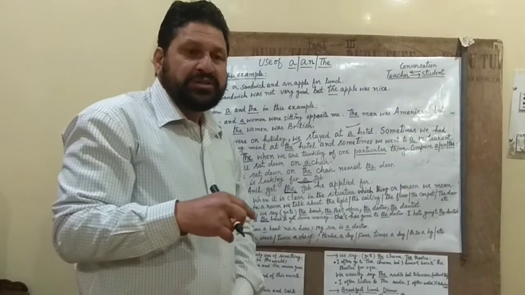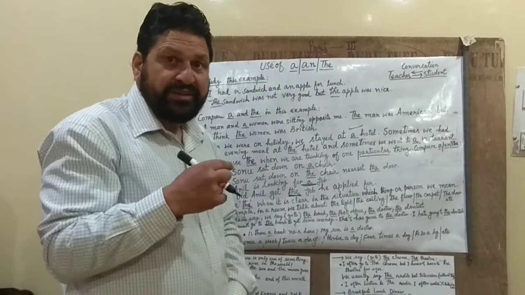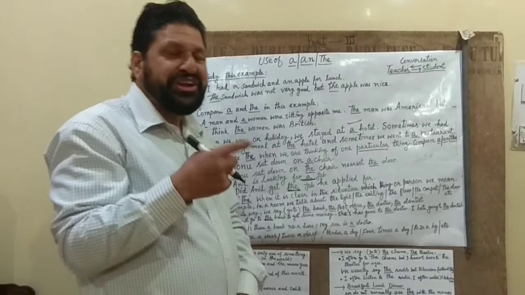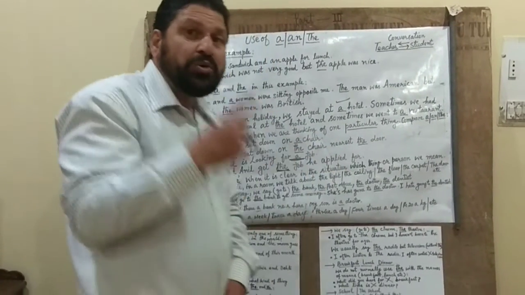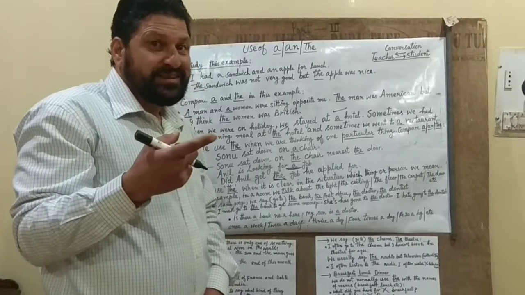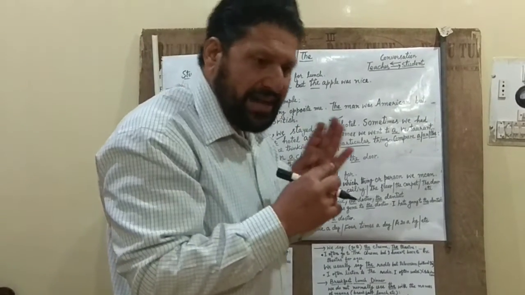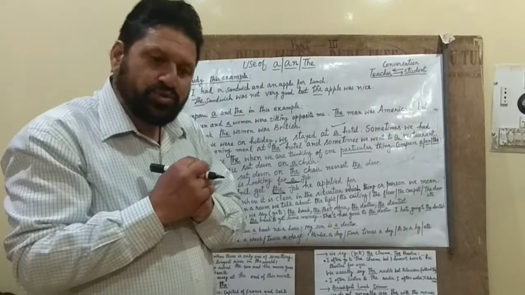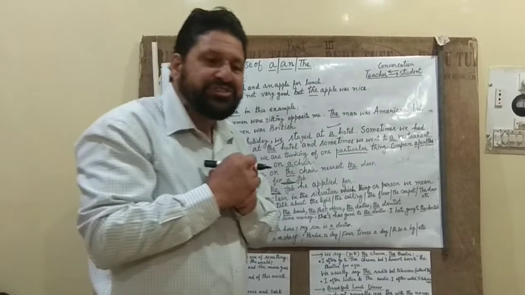We can use the with mother. She came here. For what purpose? To pay the dues. Anil's mother came to the school. Do you follow? When I am in the school as a teacher, or Anil is as a student, in this sense we cannot use the with school.